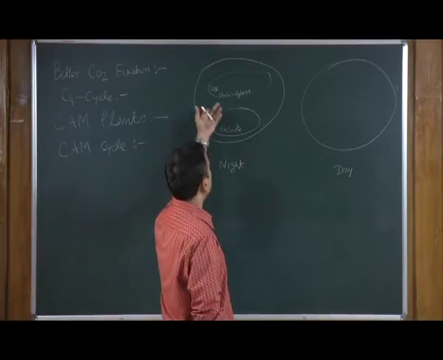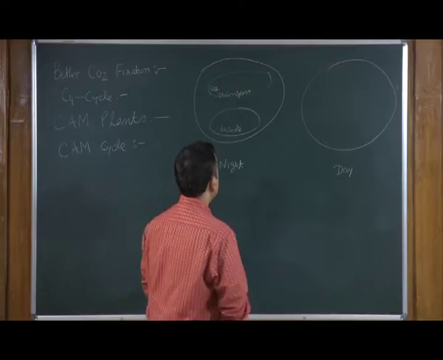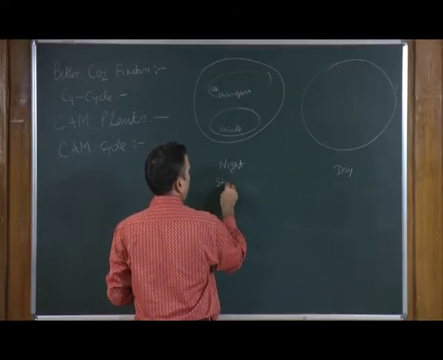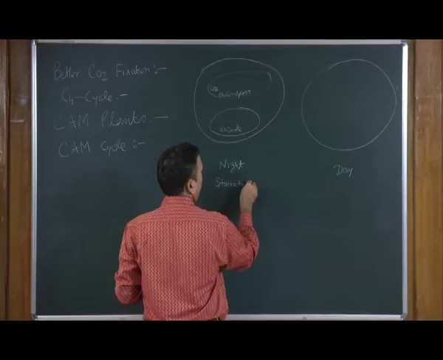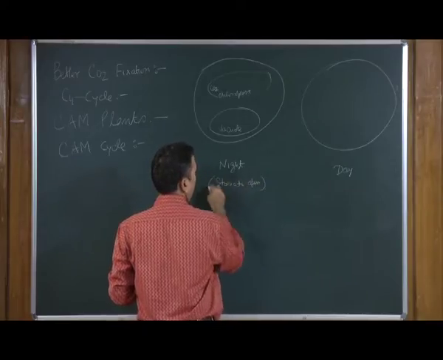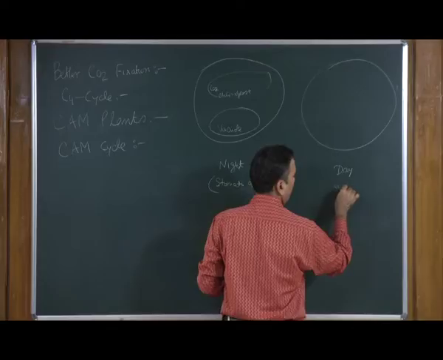So, in this case, at night the stomata open, and in the daytime the stomata close.